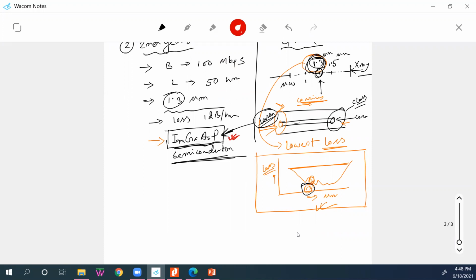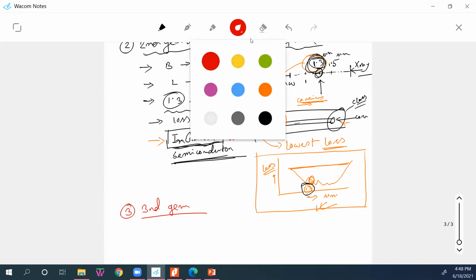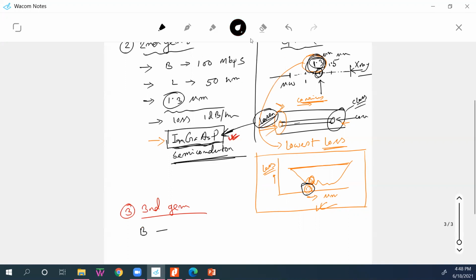You see, which generation it is depends on what kind of technology was invented at that time. Okay. Now, generation 3, the third generation. So what happens in third generation? Again, the bit rate. Previously it was 100 Mbps, right?